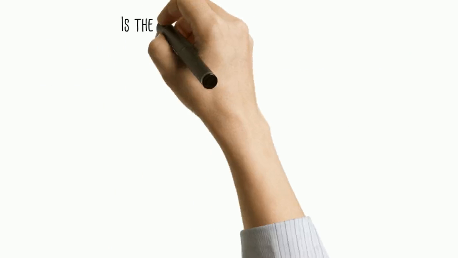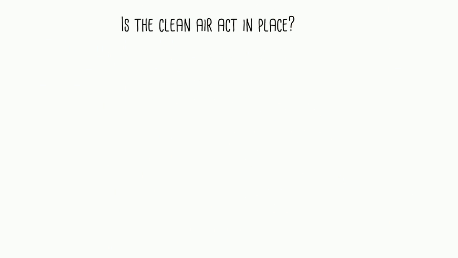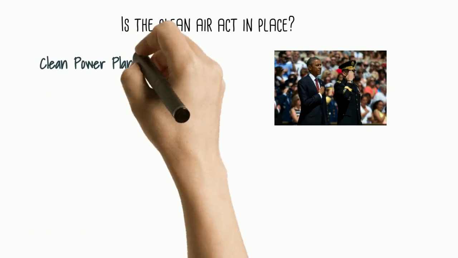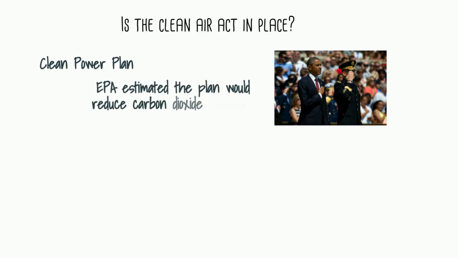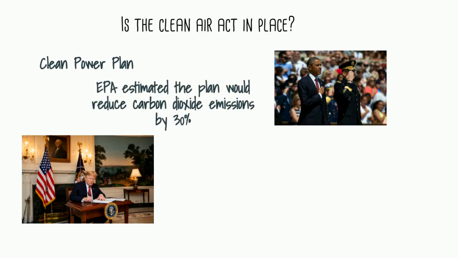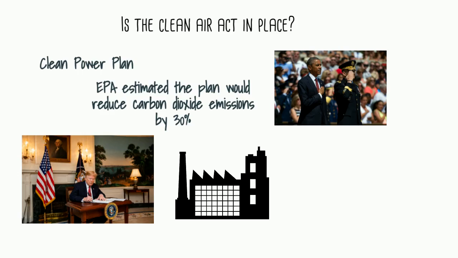There are, however, some drawbacks with the Clean Air Act. It is regularly under attack by those who see regulation as intrusive. Recently, in 2016, the Clean Power Plan was created and it established rules for regulating carbon dioxide under the Clean Air Act. The EPA estimated the plan would reduce carbon dioxide emissions by 30% compared to 2005. Unfortunately, before it could be implemented, President Trump signed an executive order that rescinded the plan.